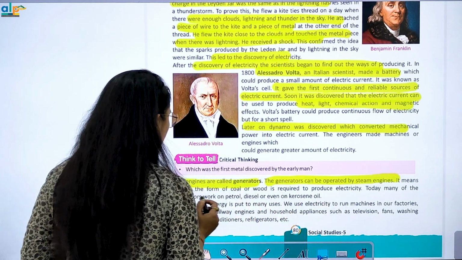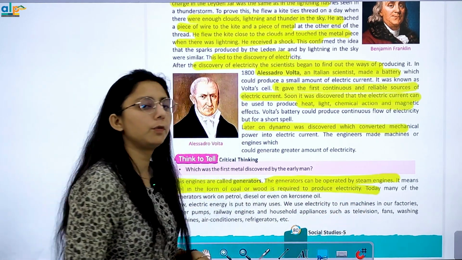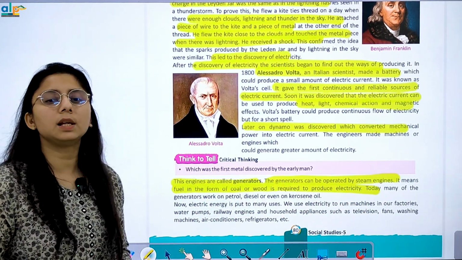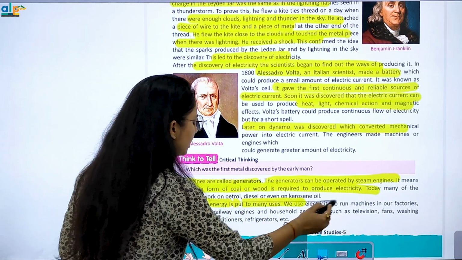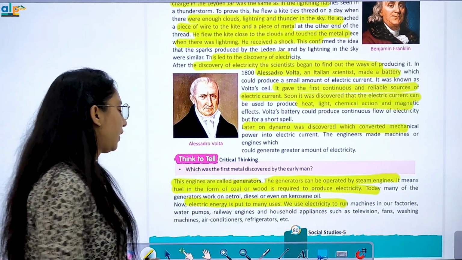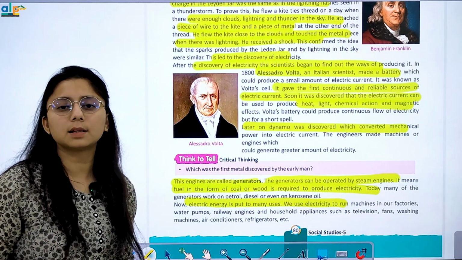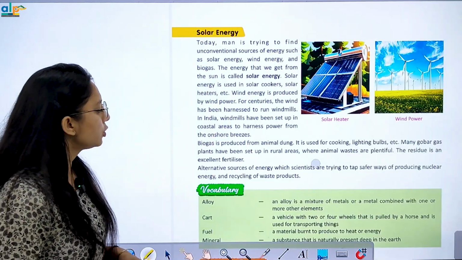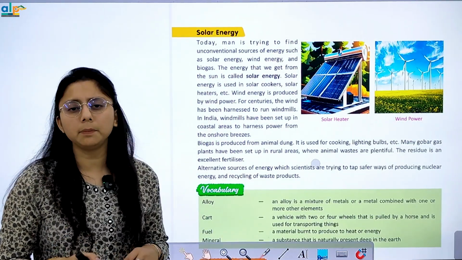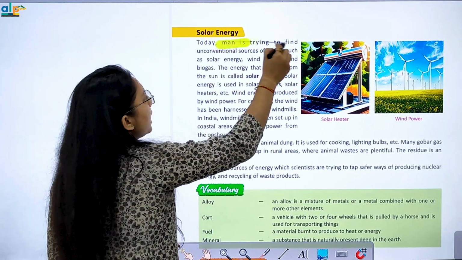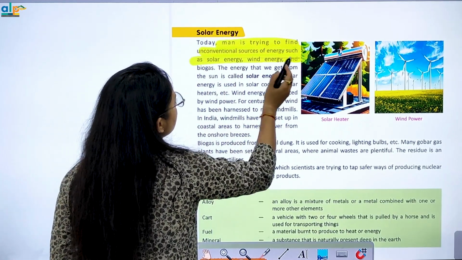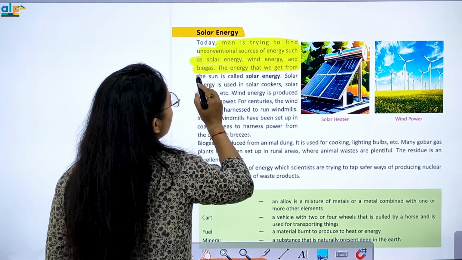जो steam engine से operate होता है, it means fuel in the form of coal or wood is required to produce electricity. Now electric energy is put into many uses. Right, in factories, water pumps, हम अलग अलग इसका यूज करते हैं. Now solar energy जो सन से मिलती है, ठीक है? Now today man is trying to find unconventional sources of energy such as solar energy, wind energy and biomass.